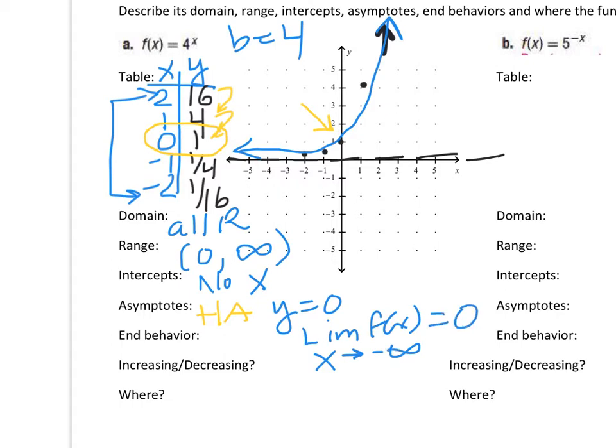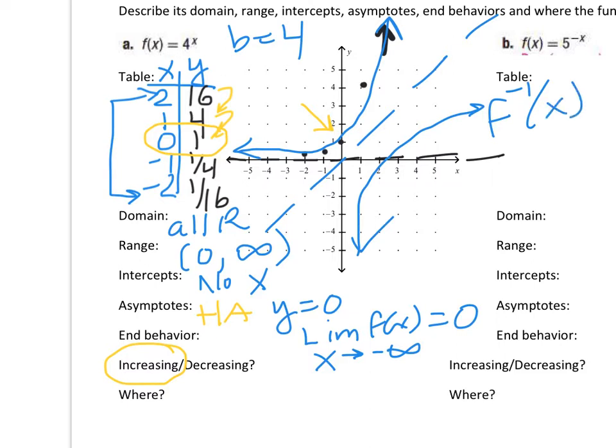And what we notice is that this function is strictly increasing. So what we learned in our prior unit is that if you have a function that strictly increases, it's going to have an inverse that will strictly increase as well. So I'm just going to do a dashed line going across like so. And we could graph the inverse that would look something like this right here. So I'm going to note that. That's going to have implications as we study logs. So where is it increasing? We're going to put for all reals.